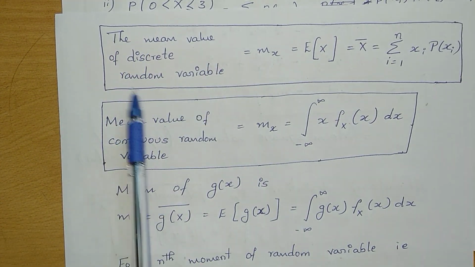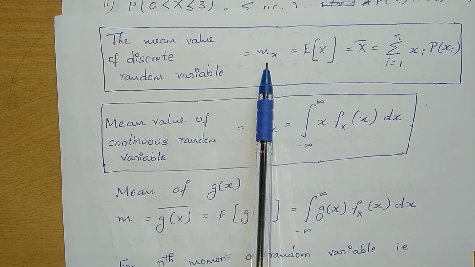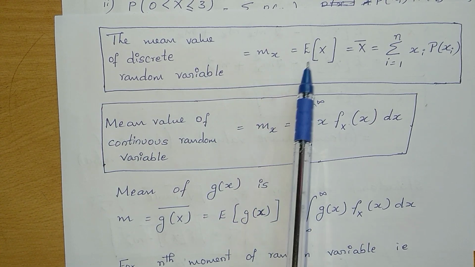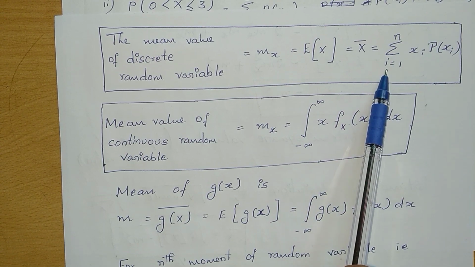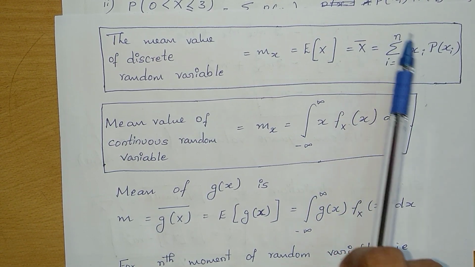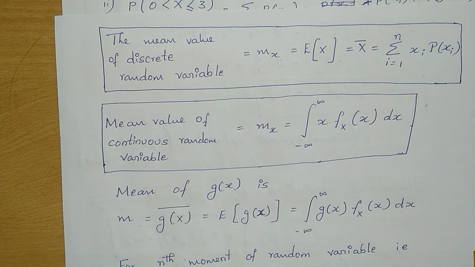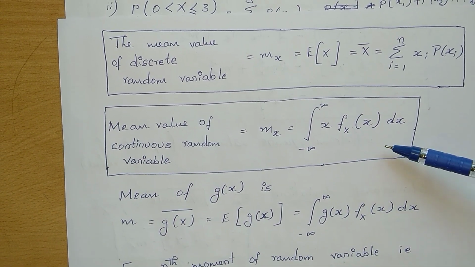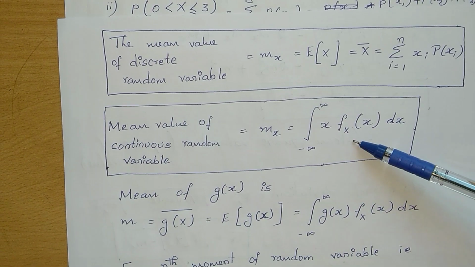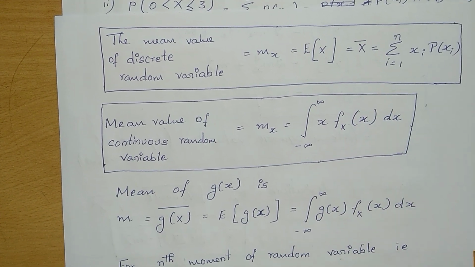For a discrete random variable, the mean, that is the average, is given by mx is equal to expectation of x. This is also written as x bar is equal to summation of i is equal to 1 to n xi into p of xi. The mean of a continuous random variable is integration from minus infinity to infinity x into fx of x dx, where fx of x is the PDF, that is probability density function.